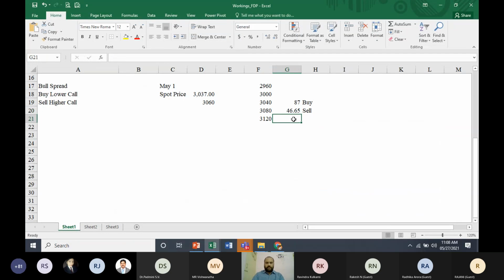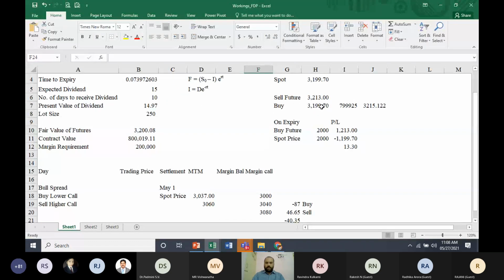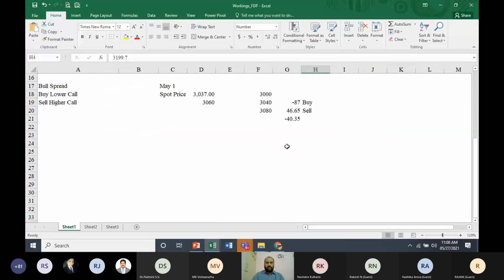We'll ask them to construct a strategy. That means you're going to buy the call option at 87 and sell the call option at 46.65. When you sell, it will be minus. The total amount you're going to pay is 40 rupees 35 paise. Now, today is the expiry. We know today's spot price. It is 3,199, about 3,200.